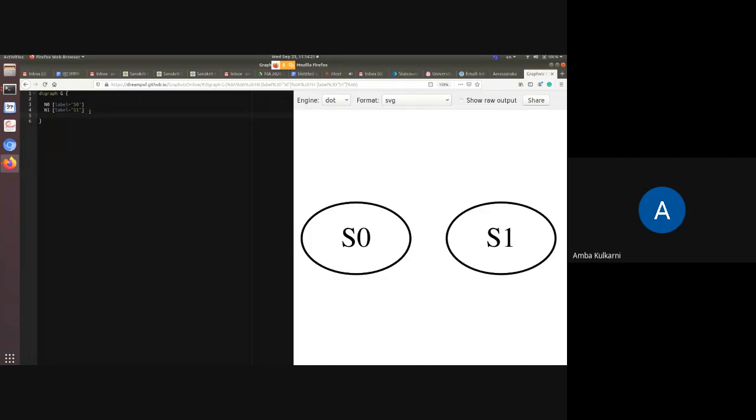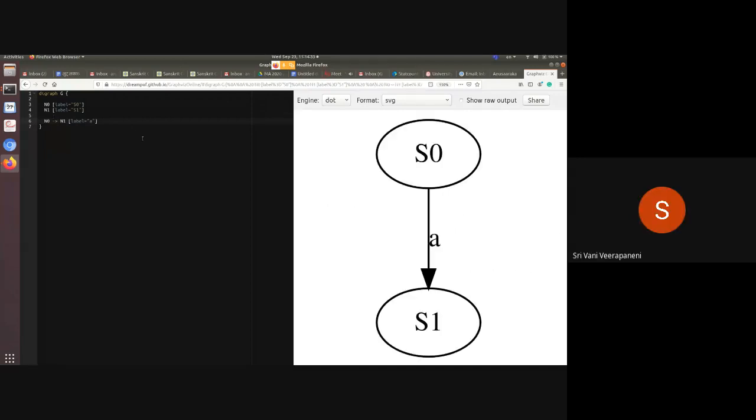So suppose these are two nodes and I draw N0 goes to N1 and label equal to some A. Okay. So now this is a finite state automata. Now suppose what I want to do is transliteration. That is, if I write in Hindi or Devanagari, I should get, say, Telugu.